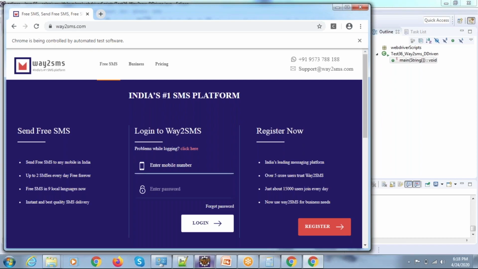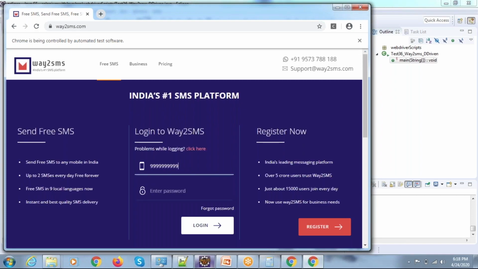invalid username, valid password. Then click on the login button. Yeah. So it is going to remain on the same page with the same URL. Due to that reason, the test is going to fail.